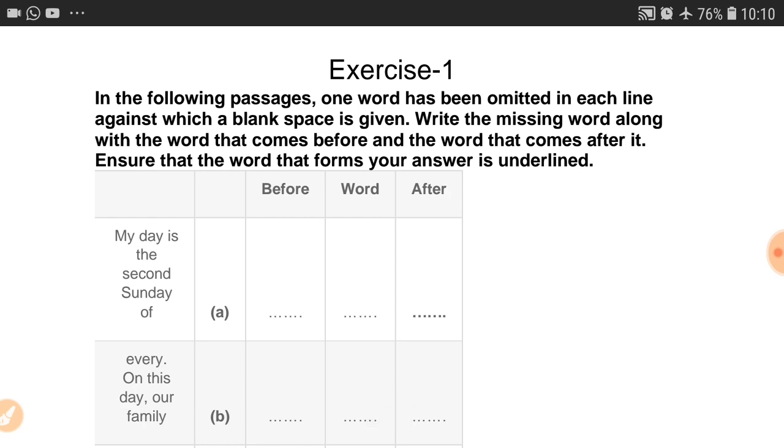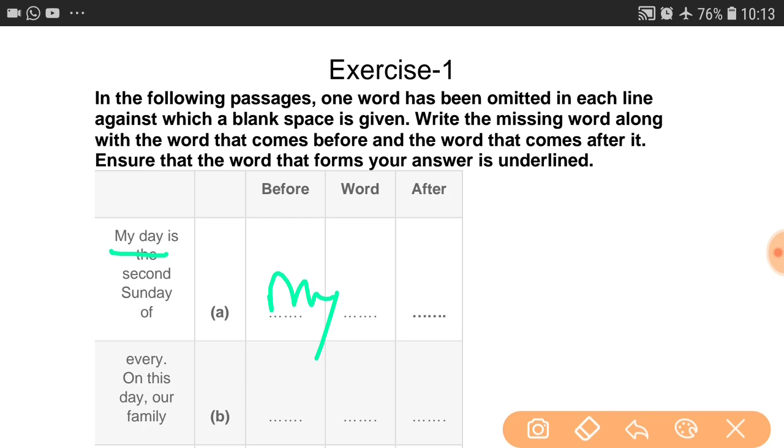The first option A you can see: my day is the second Sunday of. This is the first line, and in this line one word is missing. We have to identify what that is. When we read it, "my day is the", something is odd, so we have to write here "my favorite day". In the before column we have to write my.